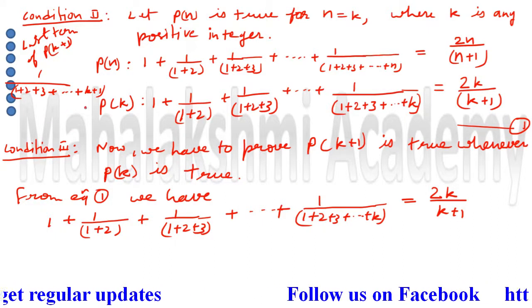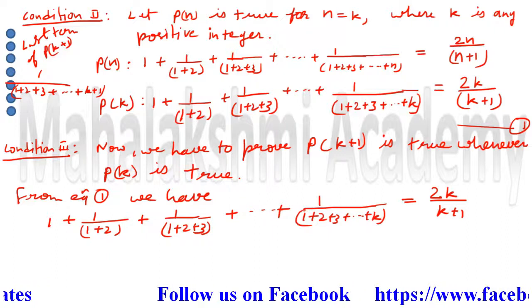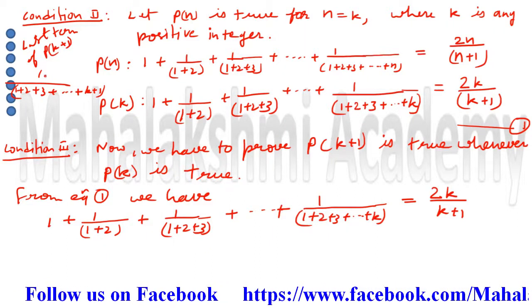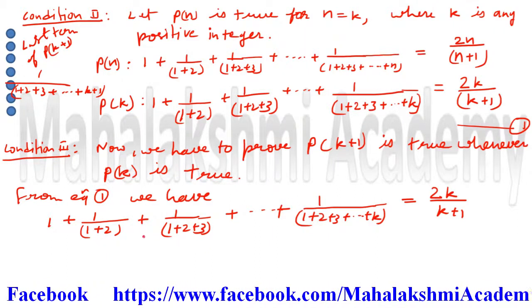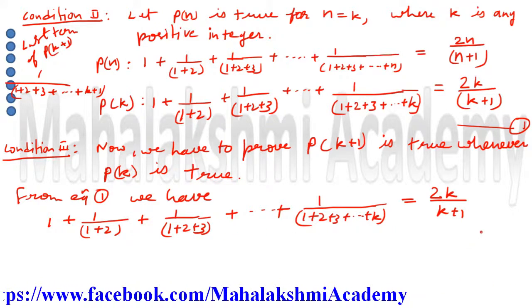So this term you don't have here. So what we should do is, we have to add this term in the left hand side and in the right hand side also.